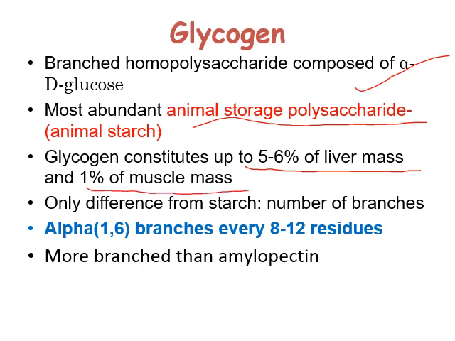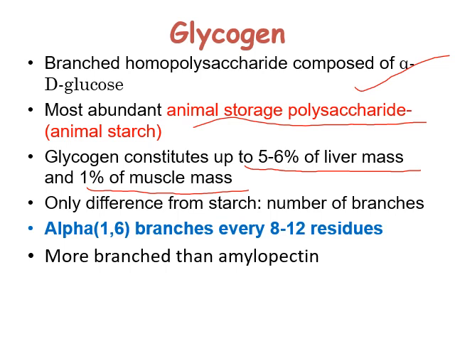But if you consider the weight as such, the muscle glycogen will be more than that of the liver, because muscle mass is more than liver mass. But compared to the overall weight of the liver, 5 to 6% of the liver itself is contributed by glycogen. The only difference from starch is the number of branches.